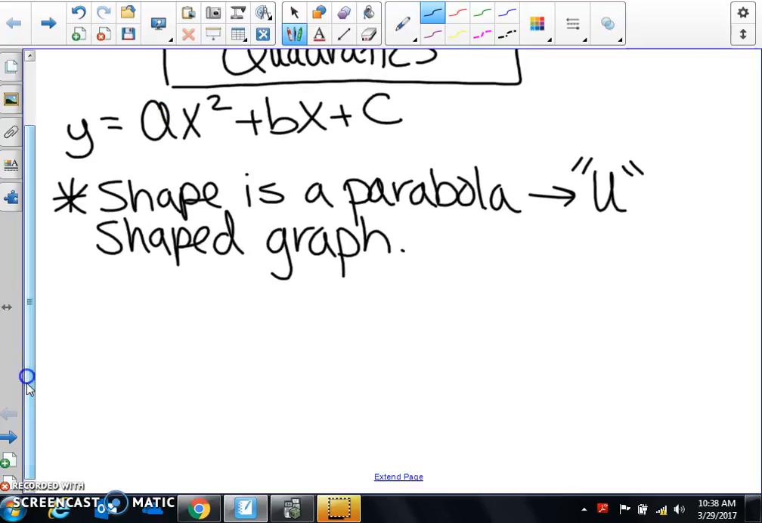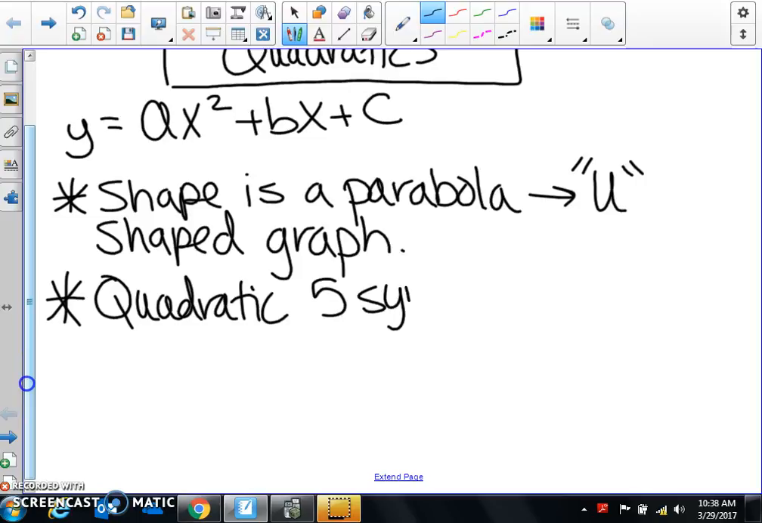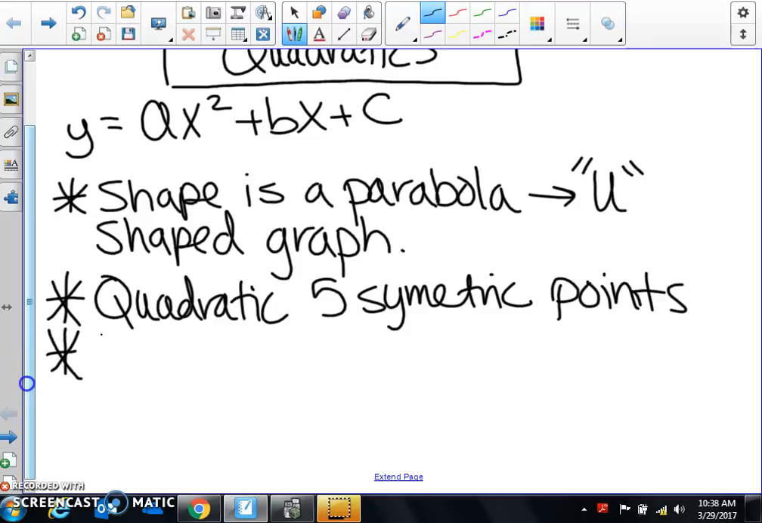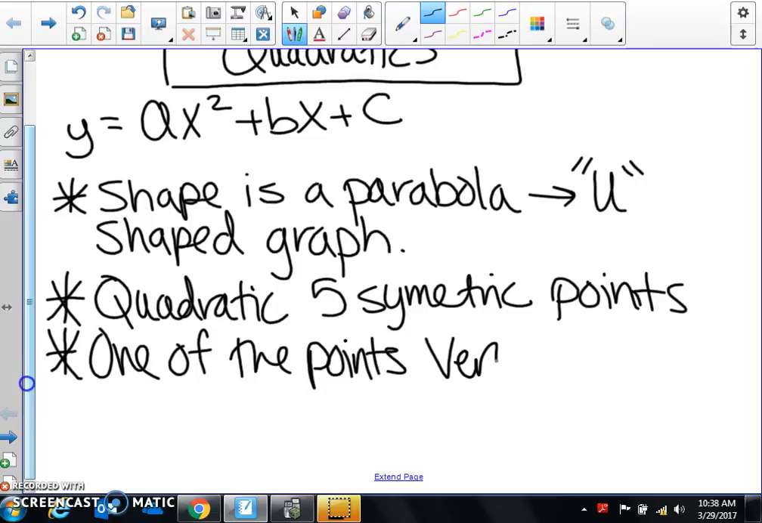Another thing is for linear equations, we have to have 3 points when we graph, but for quadratics, we need to have 5 symmetric points. One of the points has to be the vertex, which is either going to be a maximum or a minimum point.